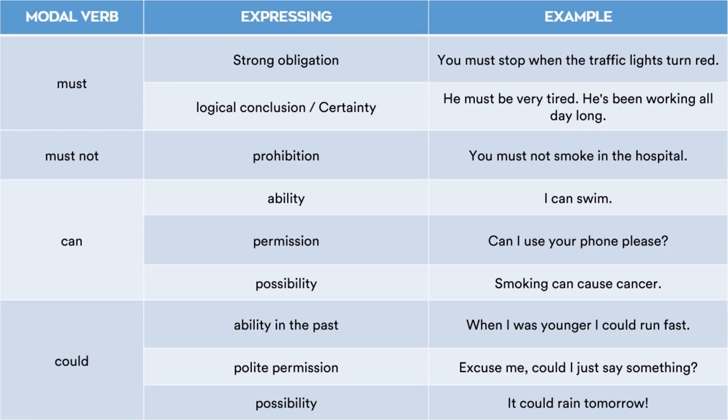Then there is an example where the expression is logical conclusion or certainty. He must be very tired. Now this is a kind of certainty or logical conclusion. When I say he must be very tired, only this line expresses the certainty that he is tired. Now whenever I add the following line, he has been working all day long, the entire day he has been working, this is a logical conclusion. We have a reason for his tiredness.